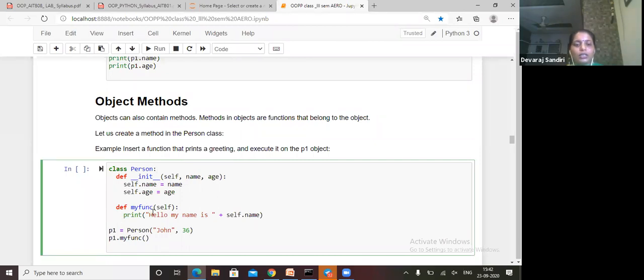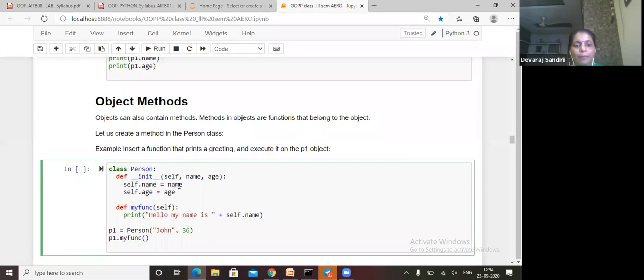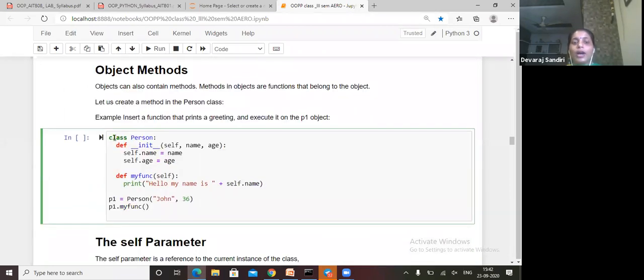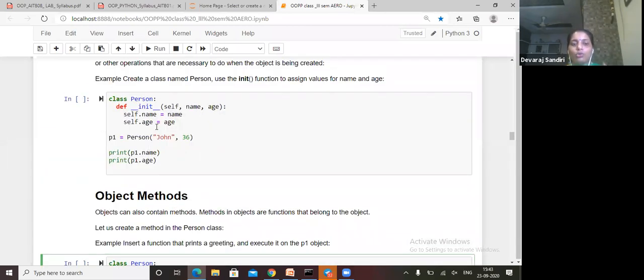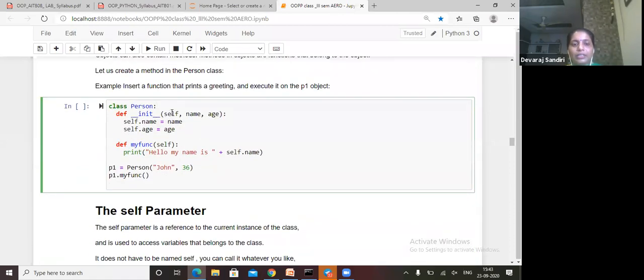Here, this method and that one are the same, but there is a little difference. Here I gave two def functions in one class, and here we gave only one def function in one class. That is the difference. See here, def init of self, name, age, the same thing we gave like that.